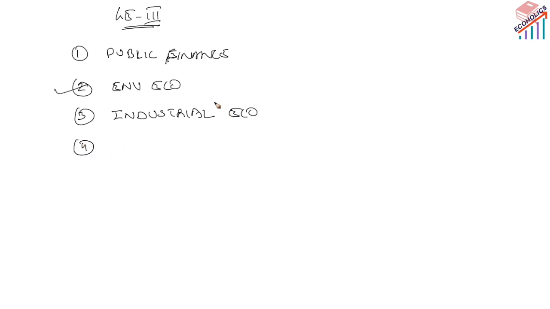The last is the fourth one, that is related to state. Here state means the government. The second one is your market, and the third one is your planning. How this model is interrelated among these three things, like planning in a developing country, because India is a developing country, so from its perspective, planning, regulation and market, like indicative and decentralized planning. So be careful about the types of planning, as they can ask questions related to types of planning.